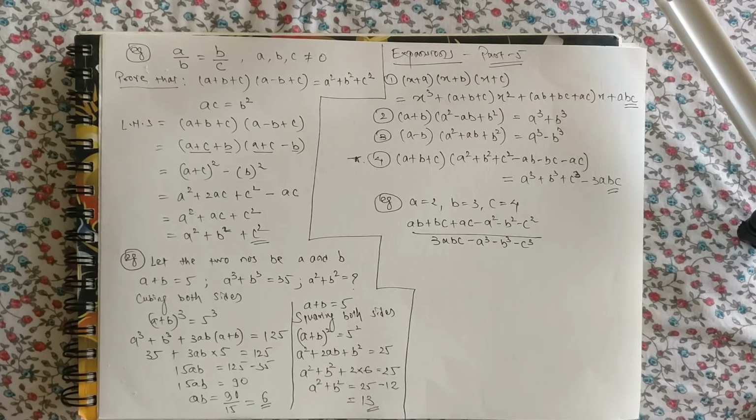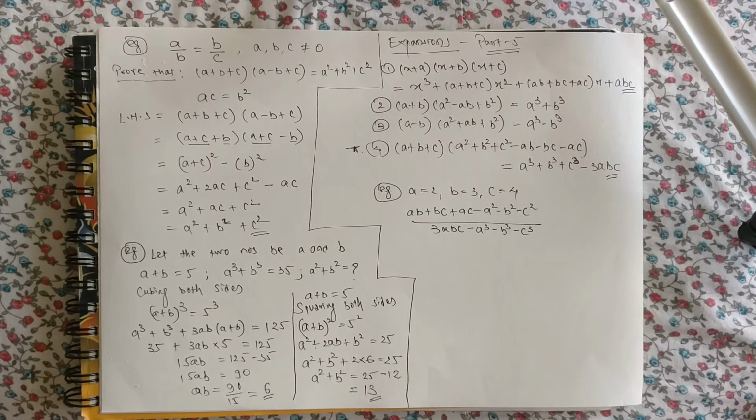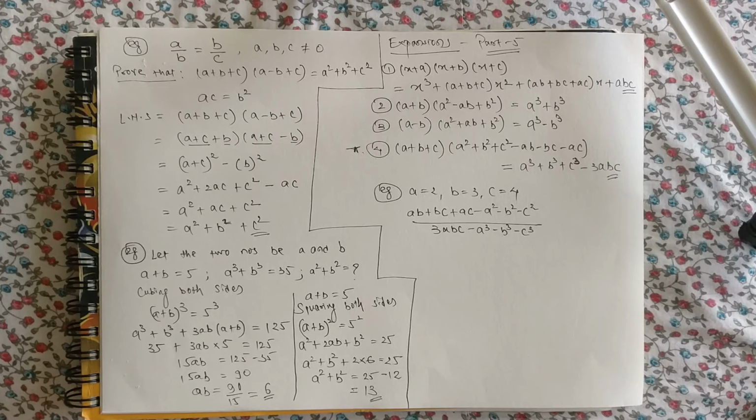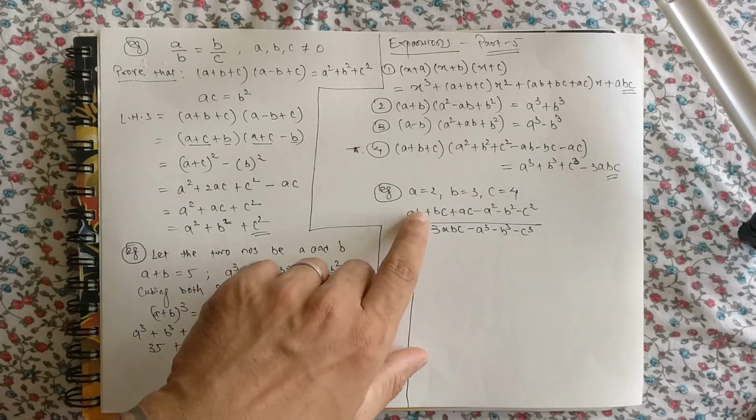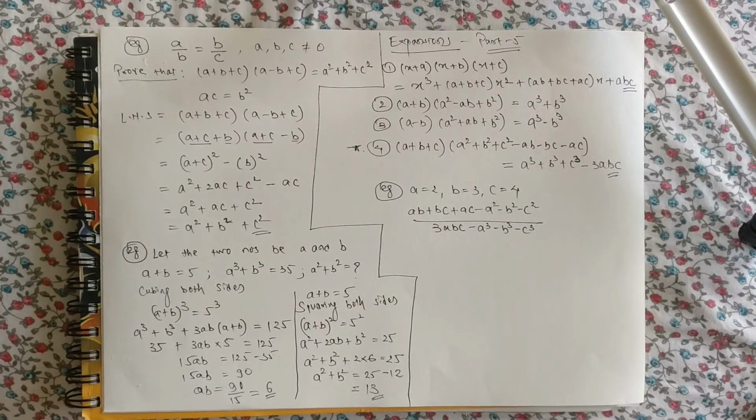Now, what would a normal student who is not much acquainted with this concept of algebra, that is expansions, do? That student naturally would think, let us put the values of a, b, c in the places of a, b and c and solve it.